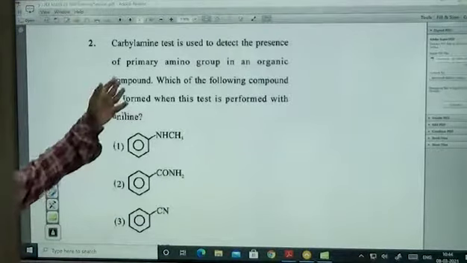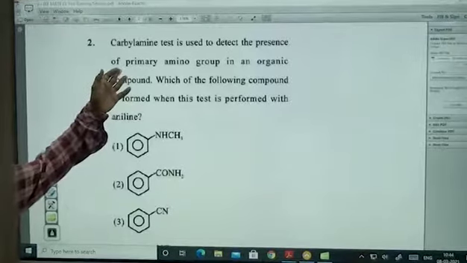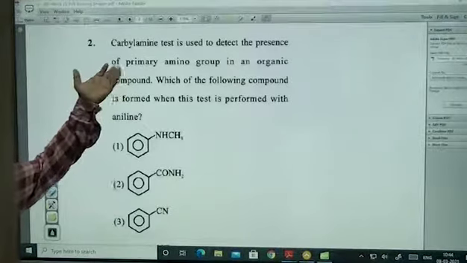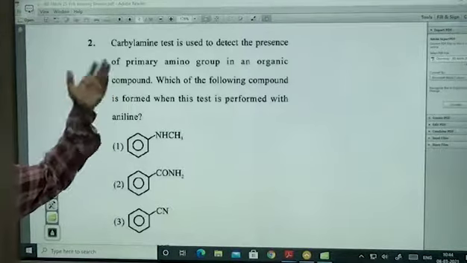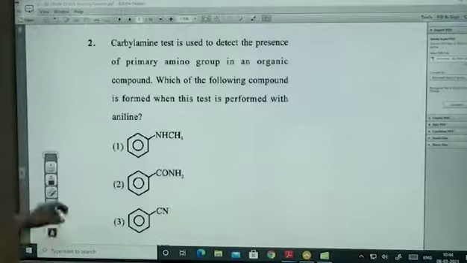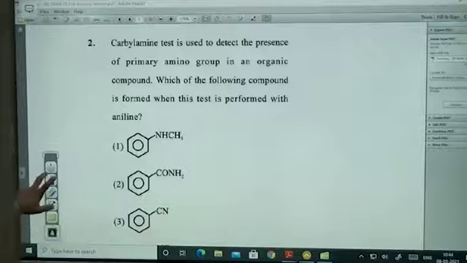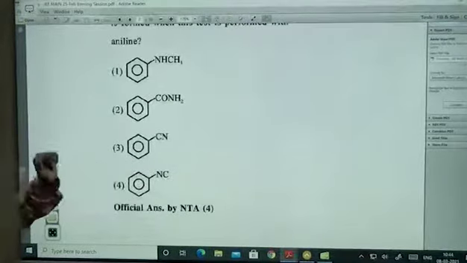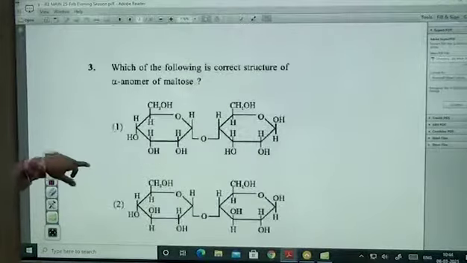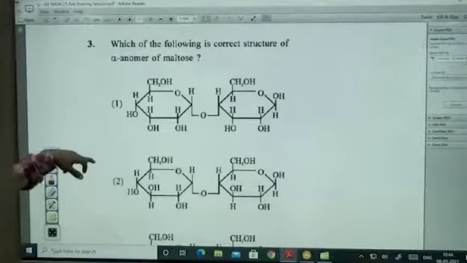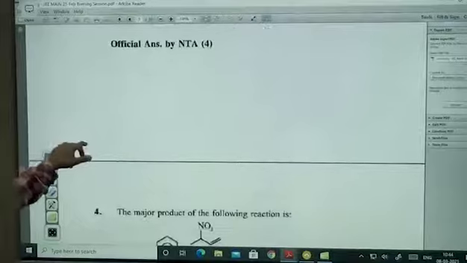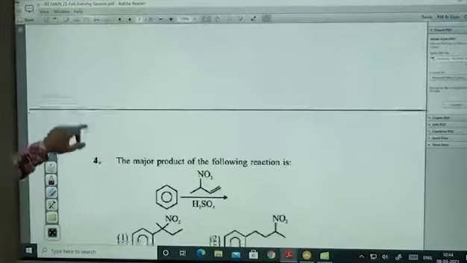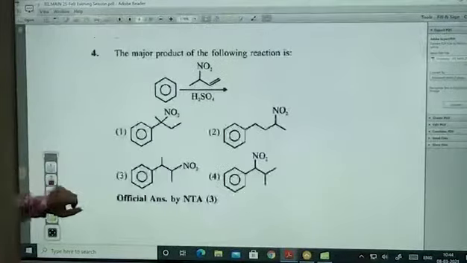Carbylamine reaction: CHCl3 along with KOH, whenever you treat it, is going to give you isocyanide. Simple reaction, as simple as that. Here it will give isocyanide. Where is that isocyanide? Yeah, there is the isocyanide. This one is also an anomer, the alpha anomer. Only the first carbon differs in configuration. Those are known as anomers.